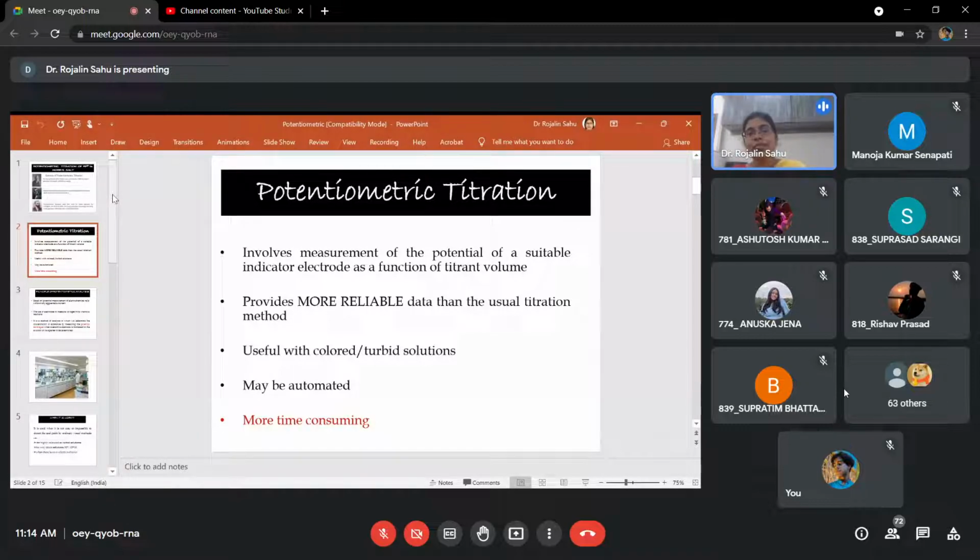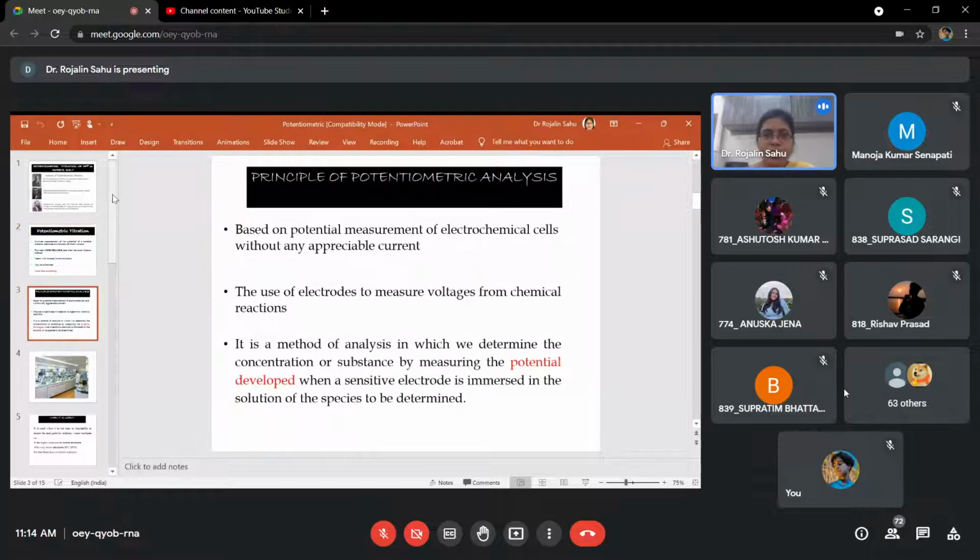That shows an EMF, which we measure using the potentiometer. It provides more reliable data, it is very useful in colored or turbid solutions, and it can be automated, although it is a little bit time consuming. That is the limitation of this experiment.